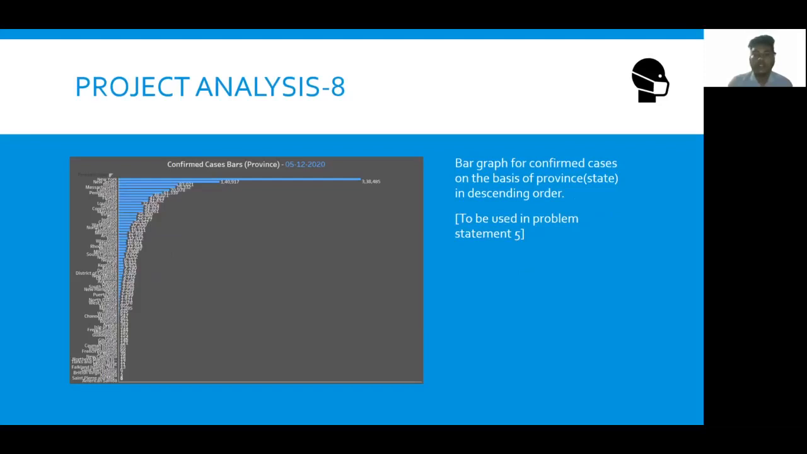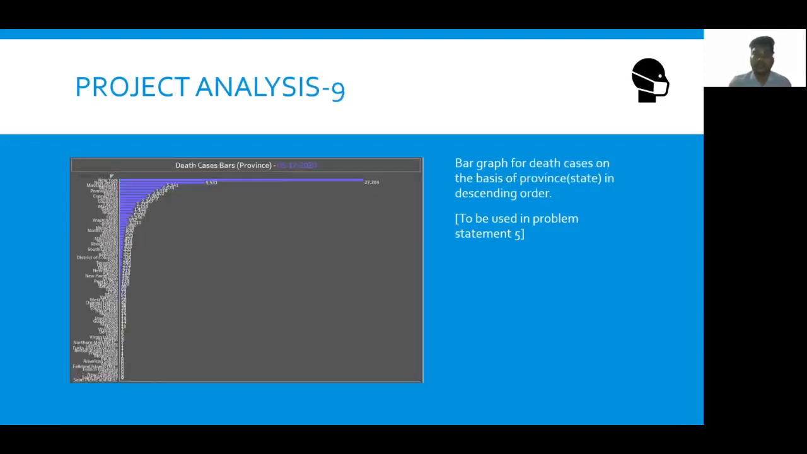So we have here the confirmed case bar. This is a sub-answer to a question asked in problem statement 5, about who wants to see the data of every state having confirmed cases and death cases for a particular country. For that, I have created another graph, which consists of only states, and that will be filtered when hovered over a particular country, which we will cover when I present the dashboard. Similarly, we have death case bars also.